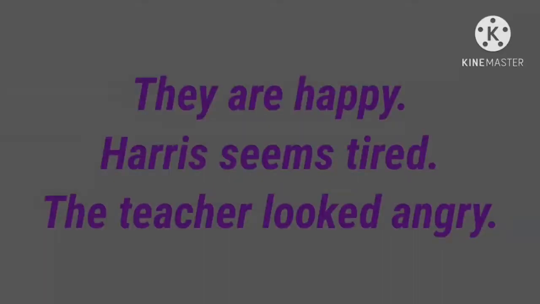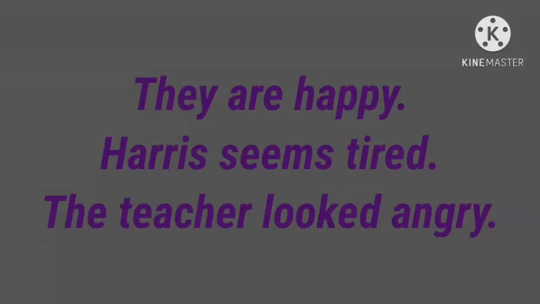Next, verbs of incomplete predication. Read these sentences. They are. Harry seems. The teacher looked. All of these sentences are incomplete. Yes or no? Yes. Now read the sentences again. They are happy. Harry seems tired. The teacher looked angry.